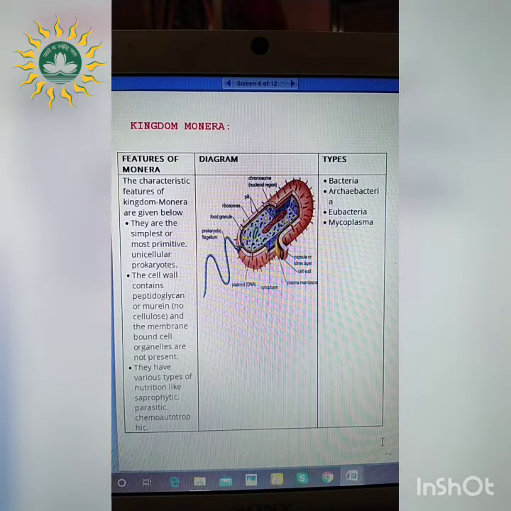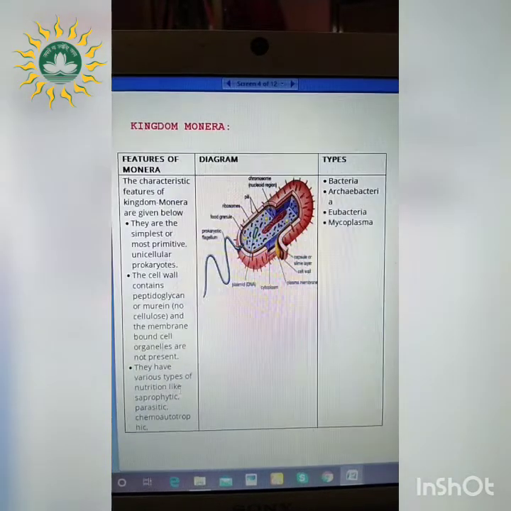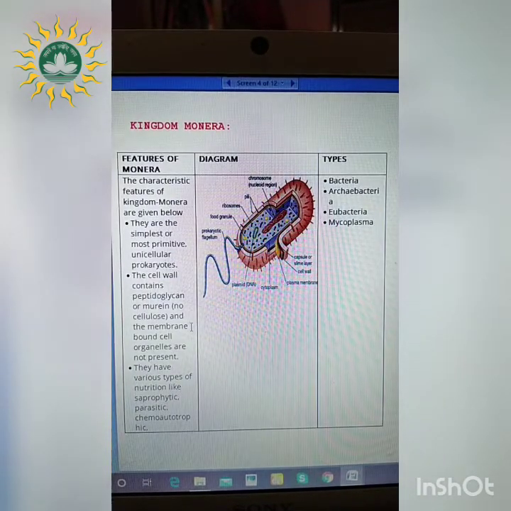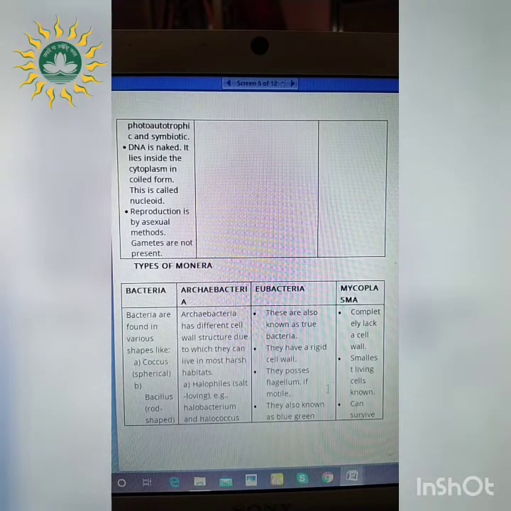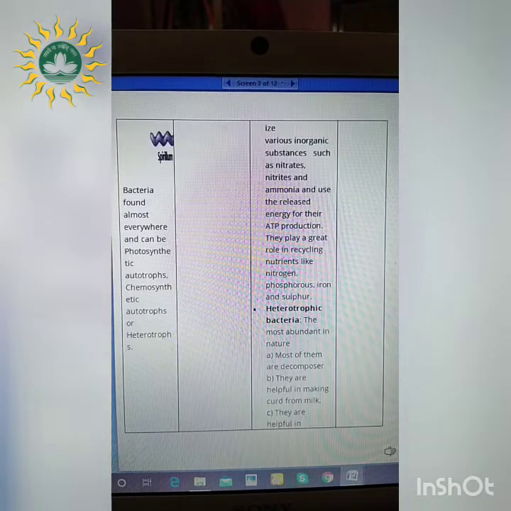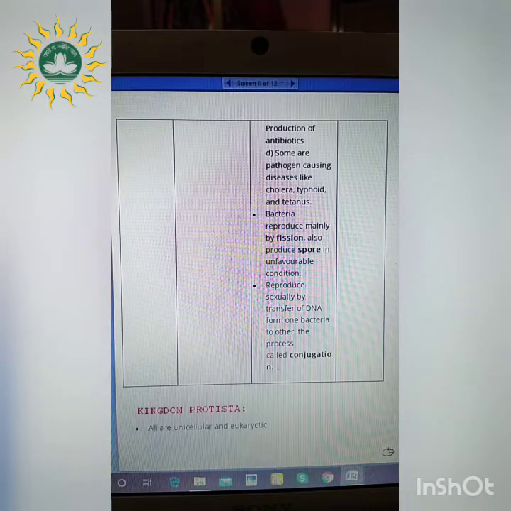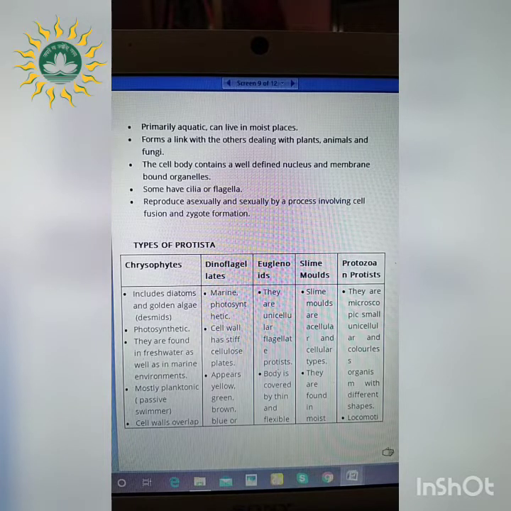We have read 2 kingdoms in this lesson, Kingdom Monera and Kingdom Protista. Kingdom Monera has some primitive features, lacking the nucleus, and has 4 types. What are those? Bacteria, Archaebacteria, Eubacteria and Mycoplasma, having different specific functions. And the Kingdom Protista consists of unicellular and eukaryotic organisms having a well-defined nucleus and membrane-bound organelles. There are 5 types of Protista: chrysophytes, dinoflagellates, euglenoids, slime molds and protozoan protists.